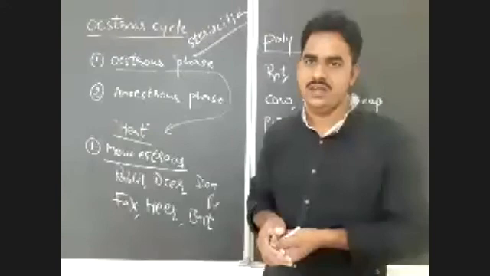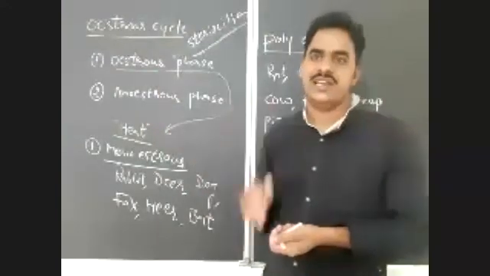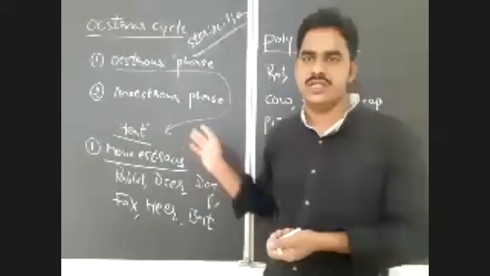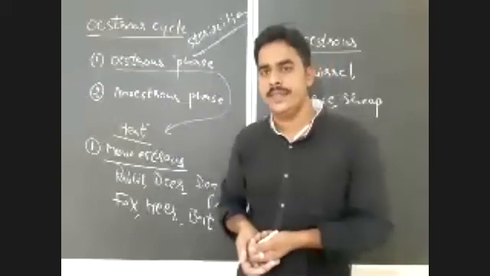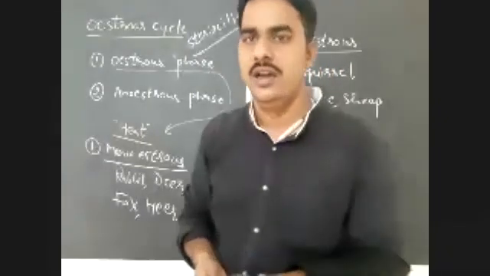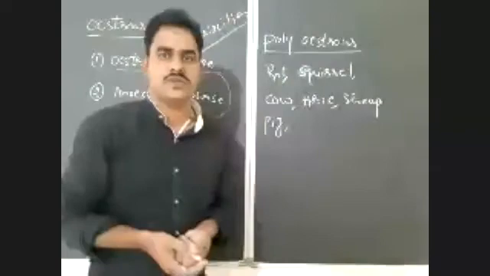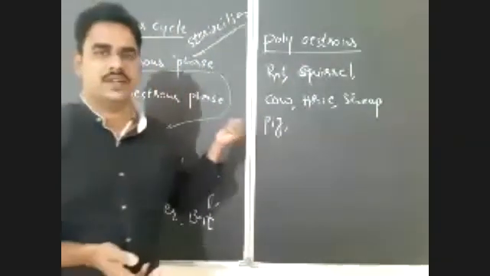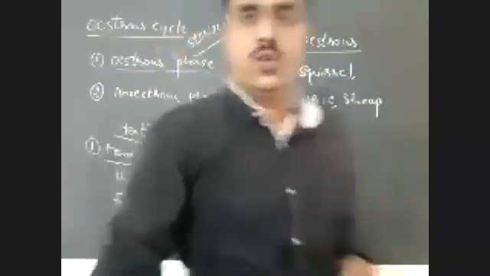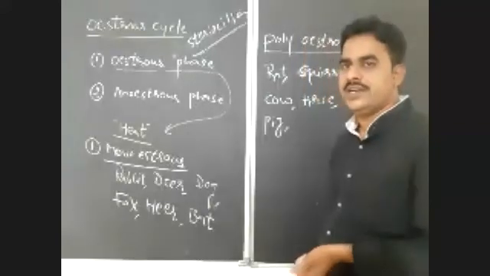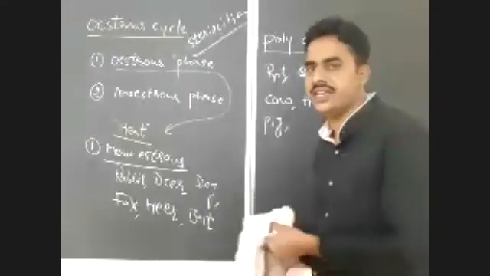Menstrual cycle is noticed in the continuous breeders, estrous cycle is noticed in the seasonal breeders, right? That's clear about the two types. Two reproductive cycles in the mammals, menstrual cycle and estrous cycle, are completed.